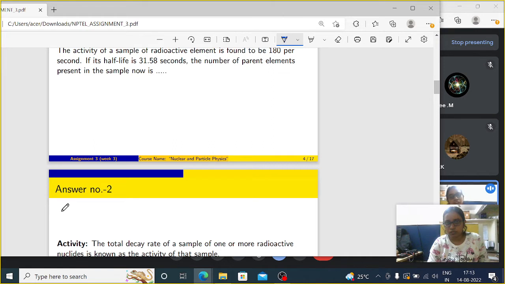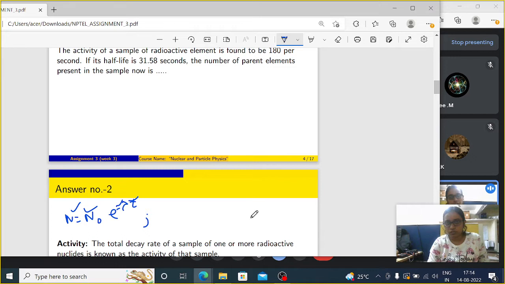The radioactive sample has the expression N equals N0 e to the power minus lambda t. So what are these things: what is N, what is N0, what is lambda and what is t? A radioactive element is basically an element which can radiate some energy. That energy can be radiated as X-rays, alpha, beta and gamma. So alpha, beta and gamma, three types of radiation can be there.